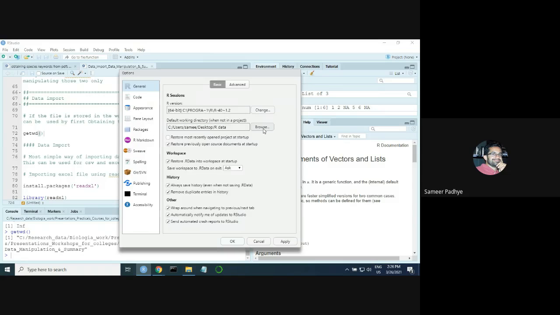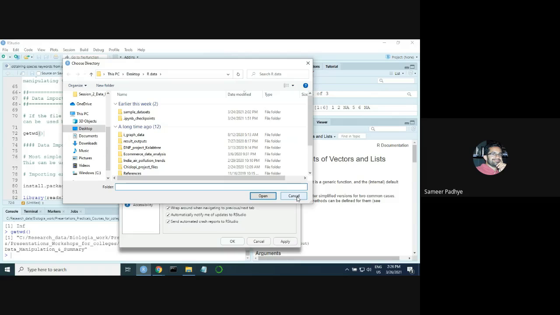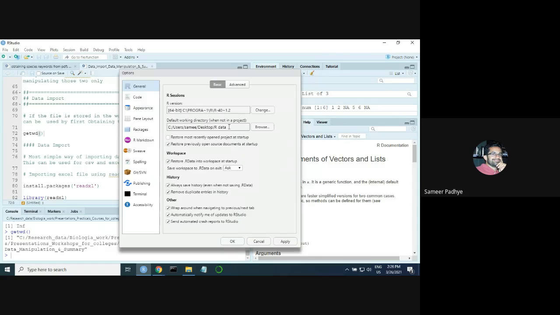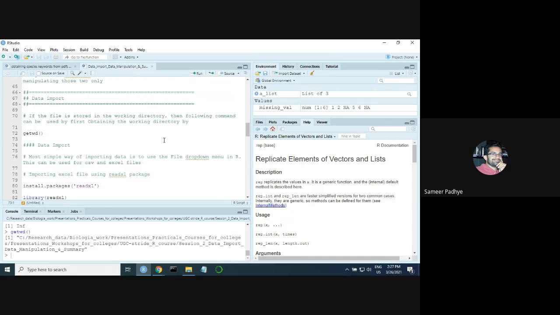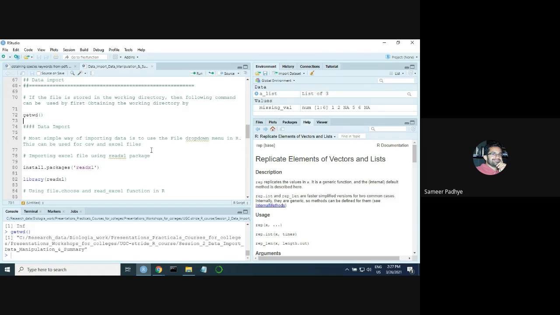If you want to change this, just click on Browse, select whichever folder you want, and press Open. Once you have pressed Open, first click Apply. Don't click OK first. First click Apply, then press OK. Then for that change to come into effect, you have to restart your R session so that the changes are permanent. That is how you can change your working directory.